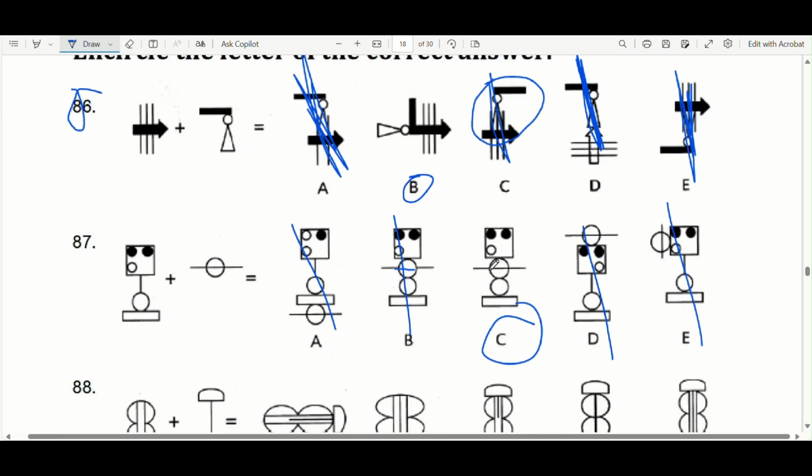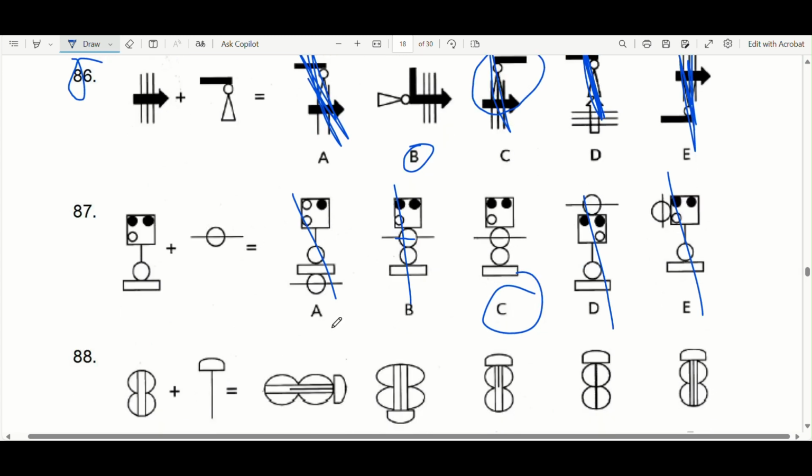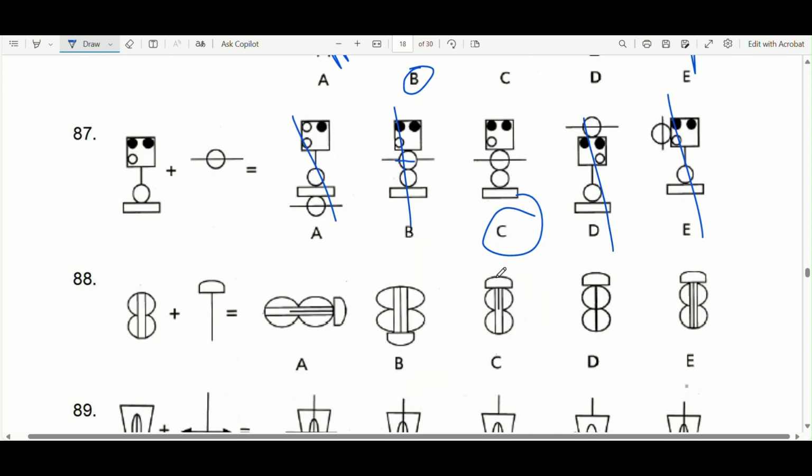You might say it looks like the size is a bit different, but I think you just have to go with it. And just assume, because all of these have got this size, it's very similar. So as long as you have a good reason you've cancelled these four options out, it must be option C. Next one, question 88.